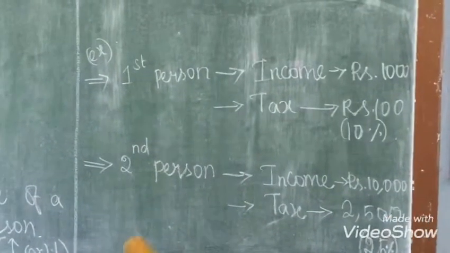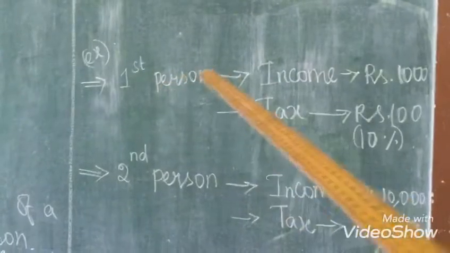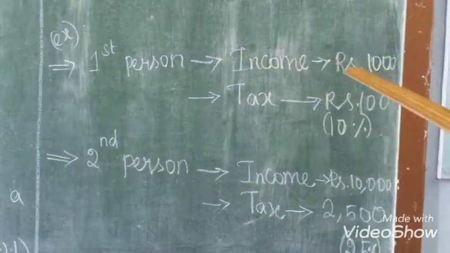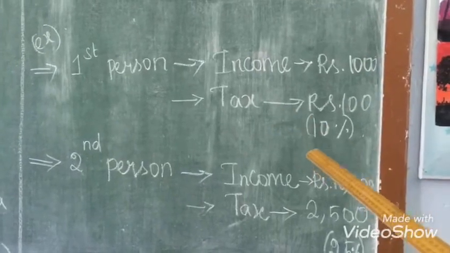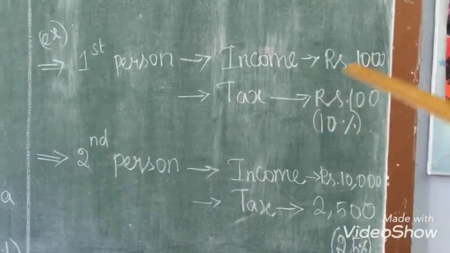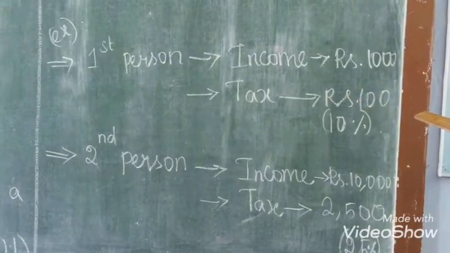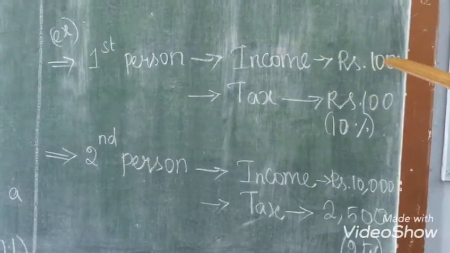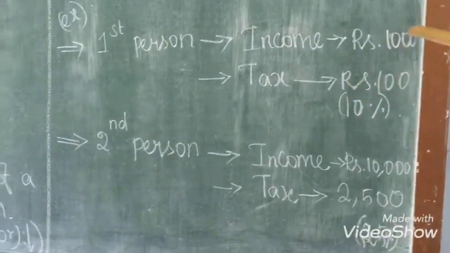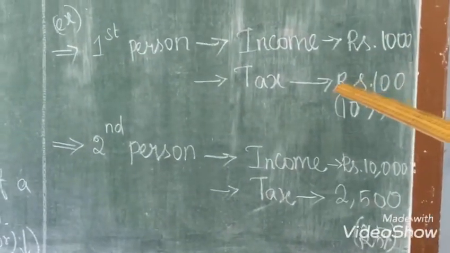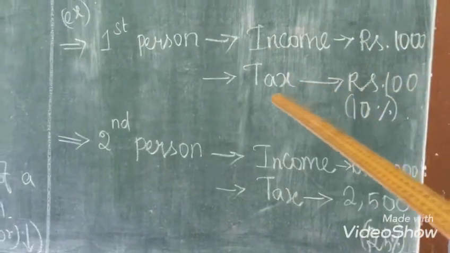So now we'll see the example for progressive tax. So see here, first person, his income is rupees 1000. So he wants to pay 10% of his income, so his tax amount is rupees 100. He wants to pay 10% of his income as a tax. That is rupees 100. Okay. So he wants to pay rupees 100 as a tax.